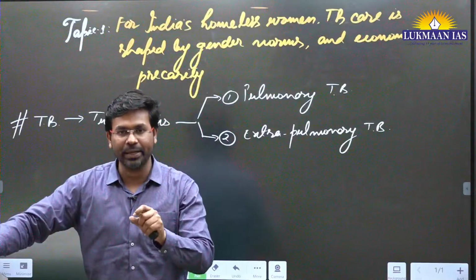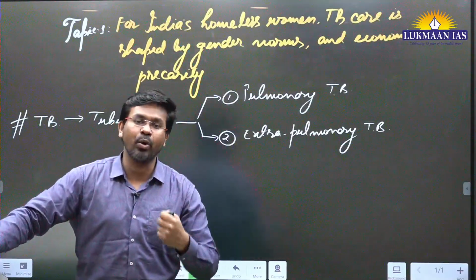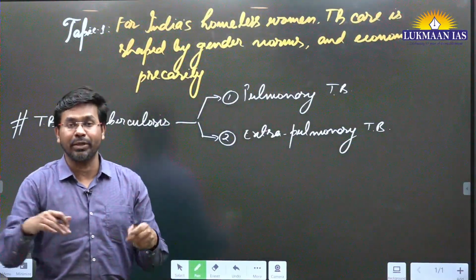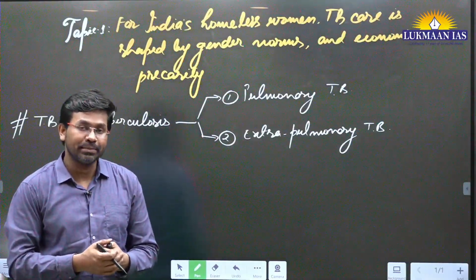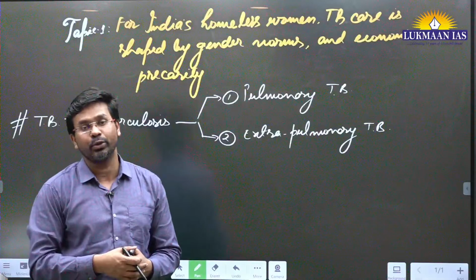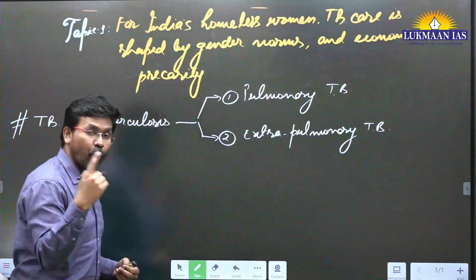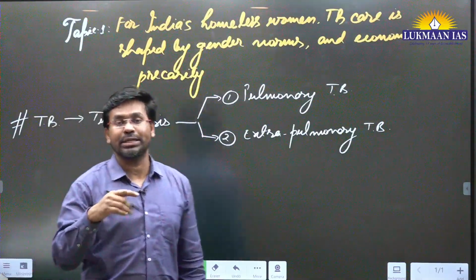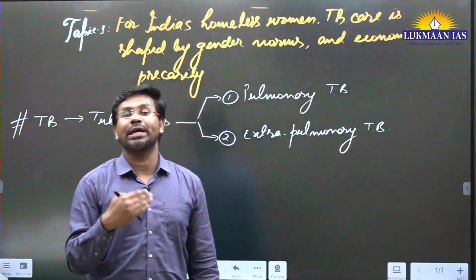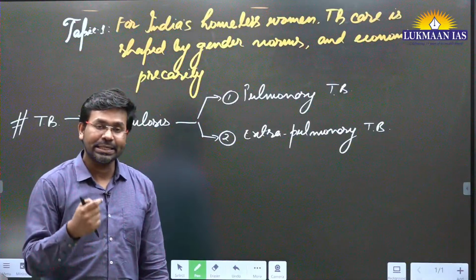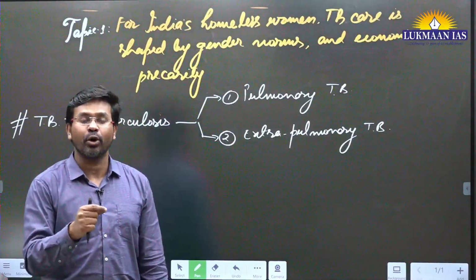But in this article, they are discussing how TB affects homeless women. There are women who are homeless, and if they are affected by TB, do they get proper care or not? And if they want to get themselves treated, what difficulty do they face? Number 1, homeless women are also moneyless. They do not have financial resources to get themselves treated. So in that case, they will languish in the government hospitals, right?